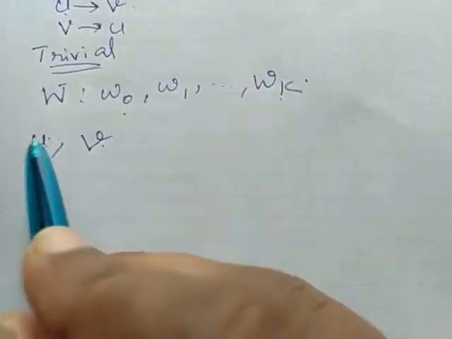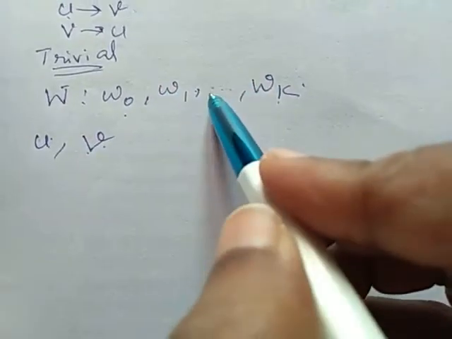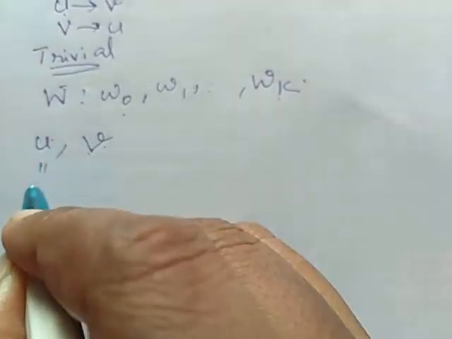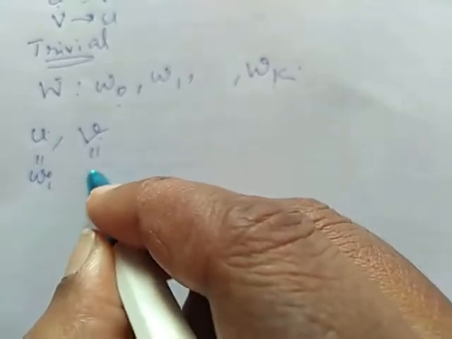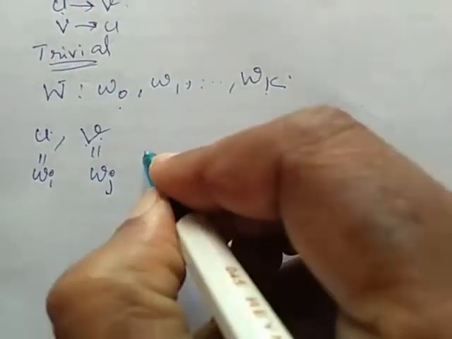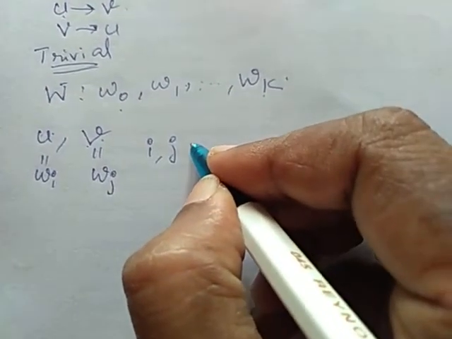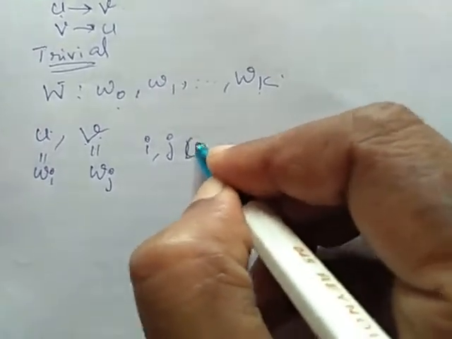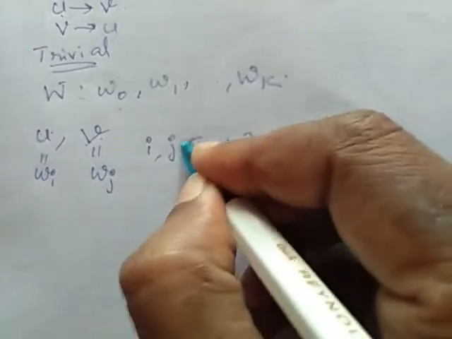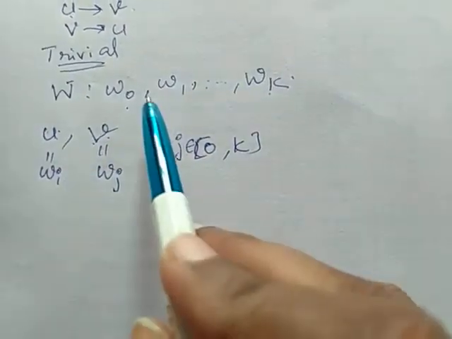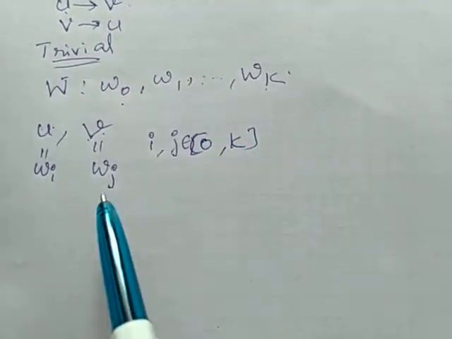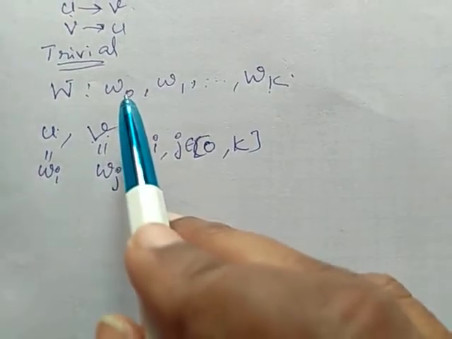In our closed walk, U will be some vertex Wi and V will be some other vertex Wj. Obviously, i may be from 0 to k, and j may also be between 0 and k.